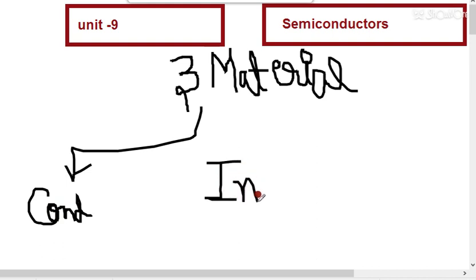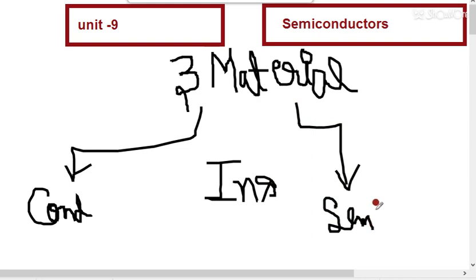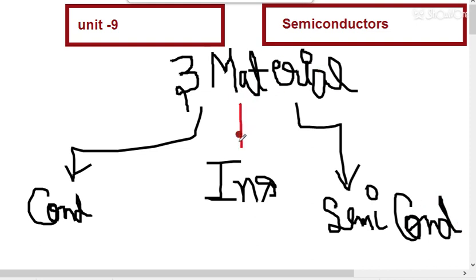And the third one is semiconductor. So in this unit we will discuss about the semiconductor. Okay, so we will discuss about the semiconductor in this unit. But before going to that, you have to know about what is semiconductor, what is insulator, and what is conductor.